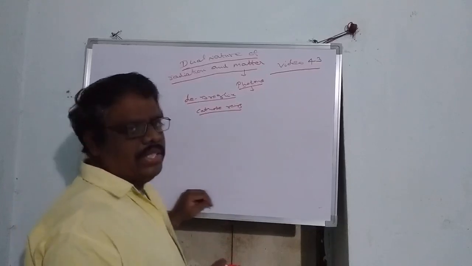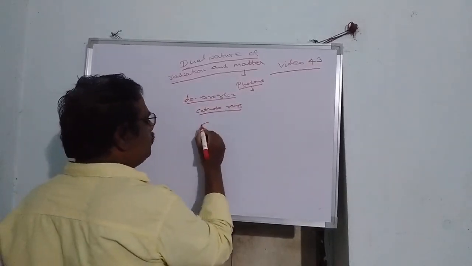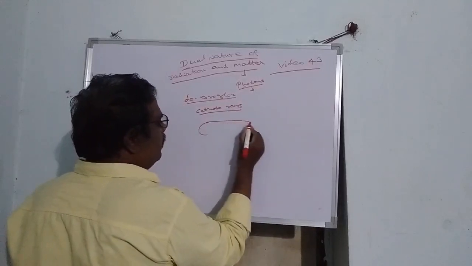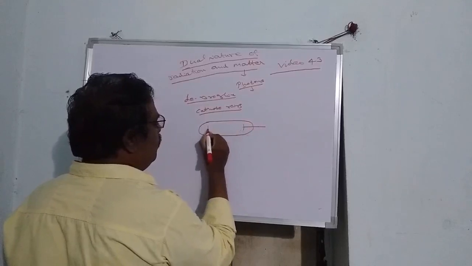Cathode rays were discovered by J.J. Thomson by an experiment with a discharge tube.